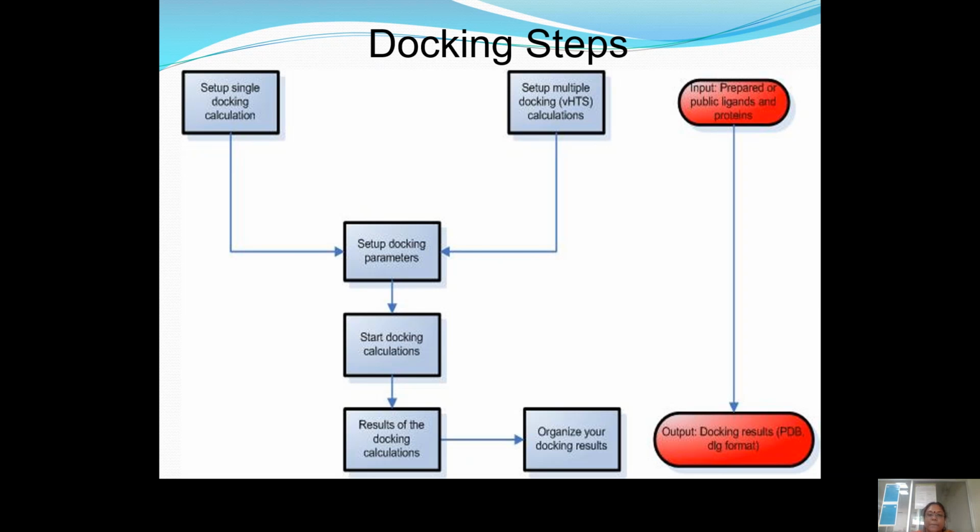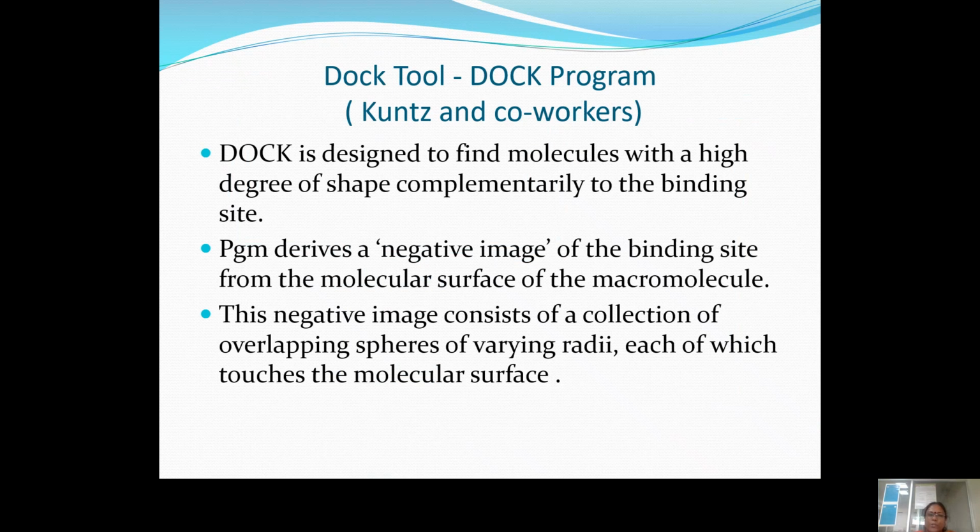It can be integrated. Next, the first and foremost tool, created by Kuntz and co-workers, is called the DOCK program. DOCK is designed to find molecules with a high degree of shape complementarity to the binding site. This program first creates a negative image of the binding site from the molecular surface of the macromolecule. This negative image consists of a collection of overlapping spheres of varying radii, each of which touches the molecular surface.